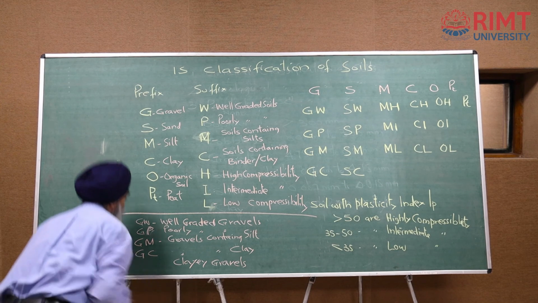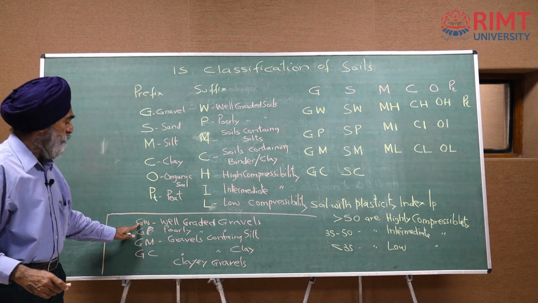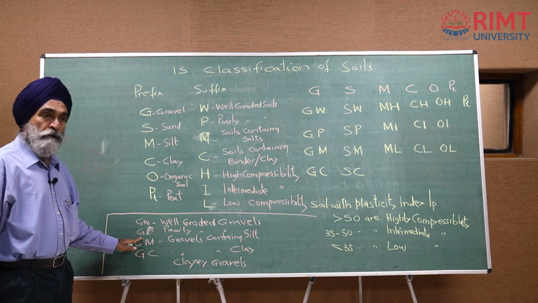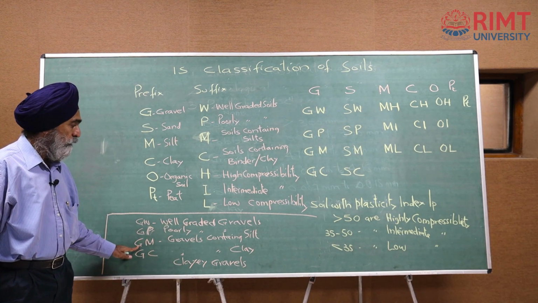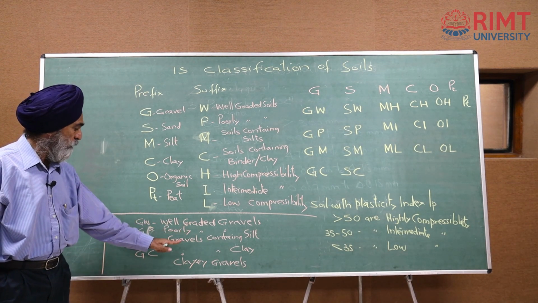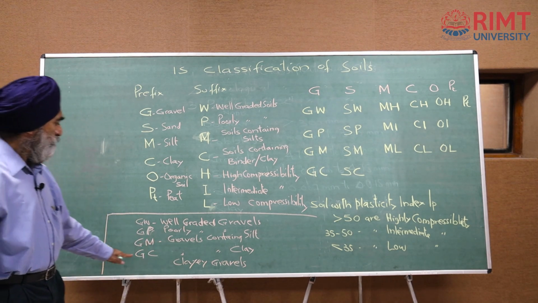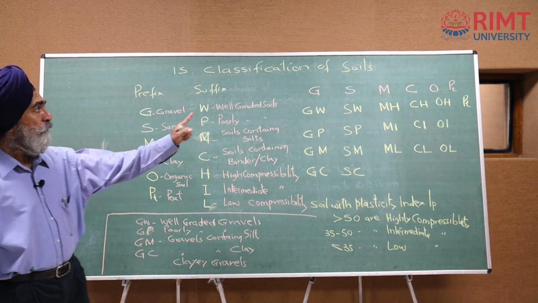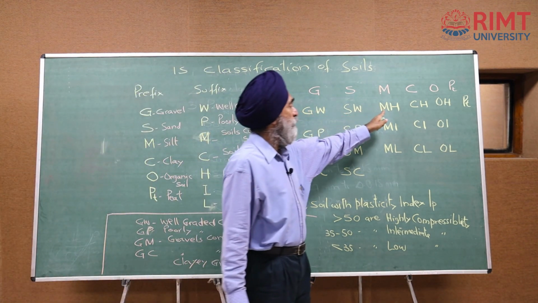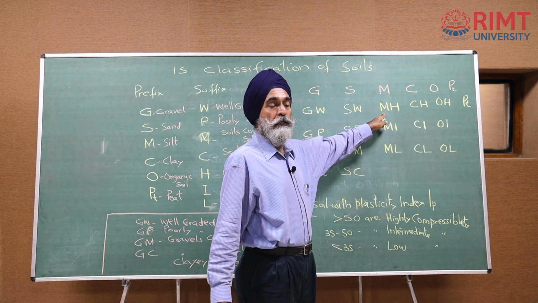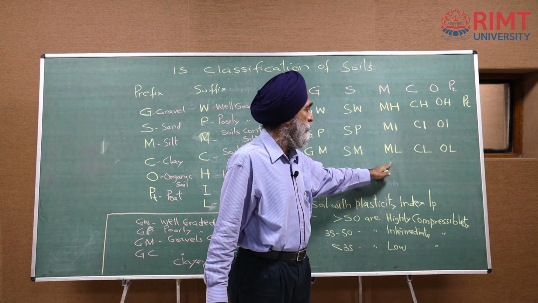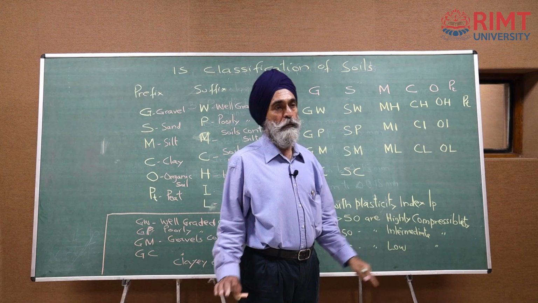So, the same thing applies to the sands. If SW is there, well graded sands, poorly graded sands, sands containing silt. These are sands containing clay, SC. Okay, is it okay? Now coming to here again, silt is silts with high compressibility, silts of intermediate compressibility, silts of low compressibility.